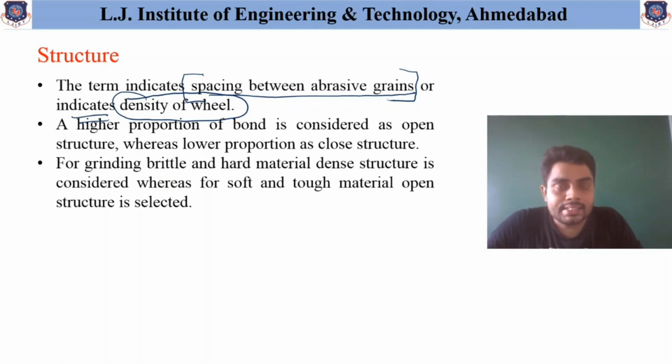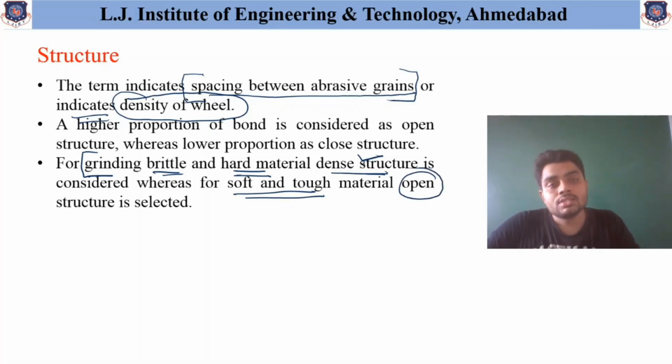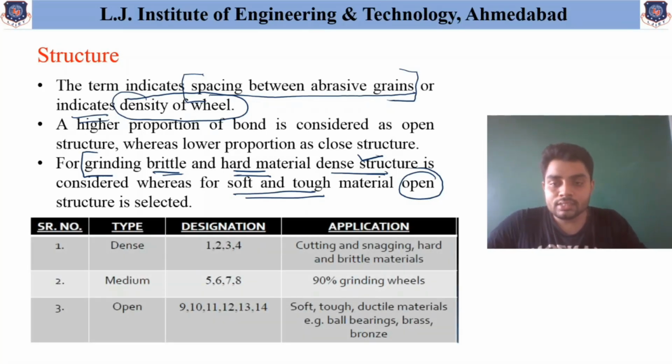If we consider a specific application for grinding brittle and hard material, dense structure is considered. Please keep this in mind. For grinding brittle and hard material, dense structure is required, because during grinding larger forces are required for material removal, whereas for soft and tough material, open structure can be used. So if the space between the particles is comparatively large or small, based on this, open and closed structure is defined. Over here we have shown the application of these different types of structure.